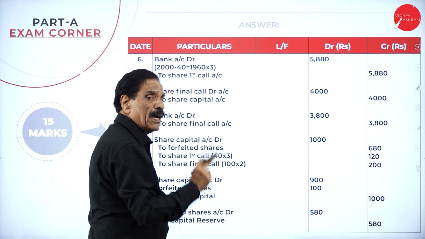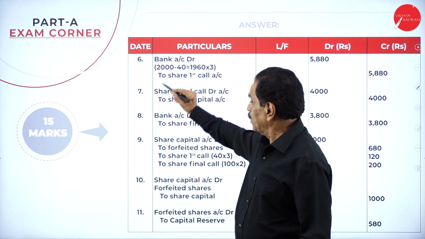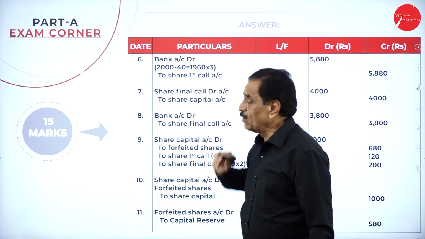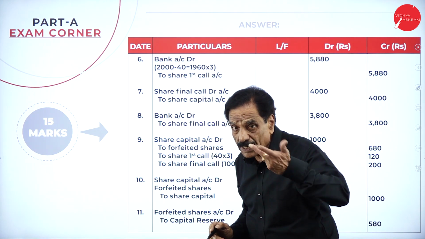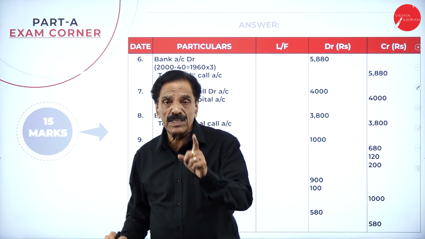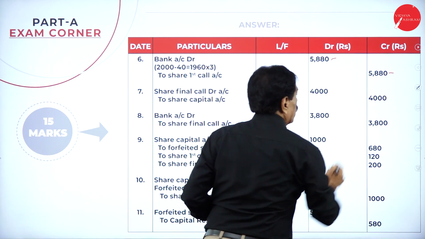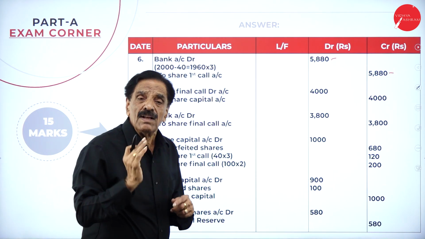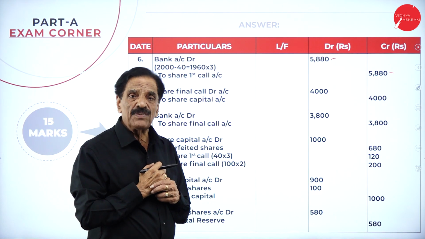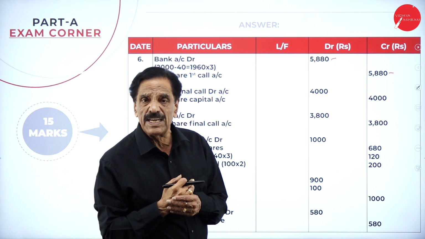Here, the man who holds 40 shares fails to pay. So, totally you call how many shares? 2,000. Out of how many shares' money you could not receive? 40. What is the share money you are going to receive? 1,960 into 3 means 5,880 we are going to receive. What's the entry? Bank account debit 5,880 to share first call account 5,880.